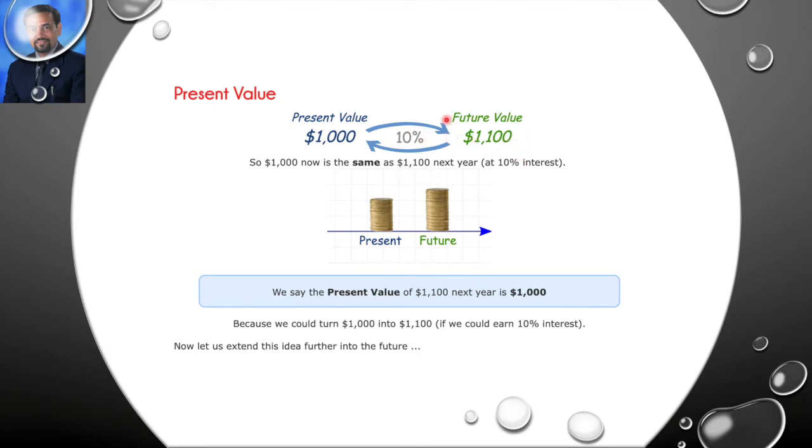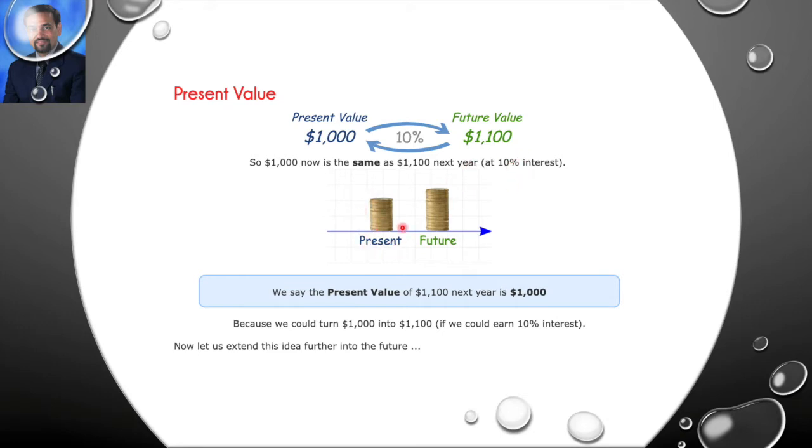Same way, the future value of 1100 is only 1000 at present. So the present value of this 1100, which will be after 1 year, is 1000 only. So 1000 now is the same as 1100 next year, because 10% interest is there.